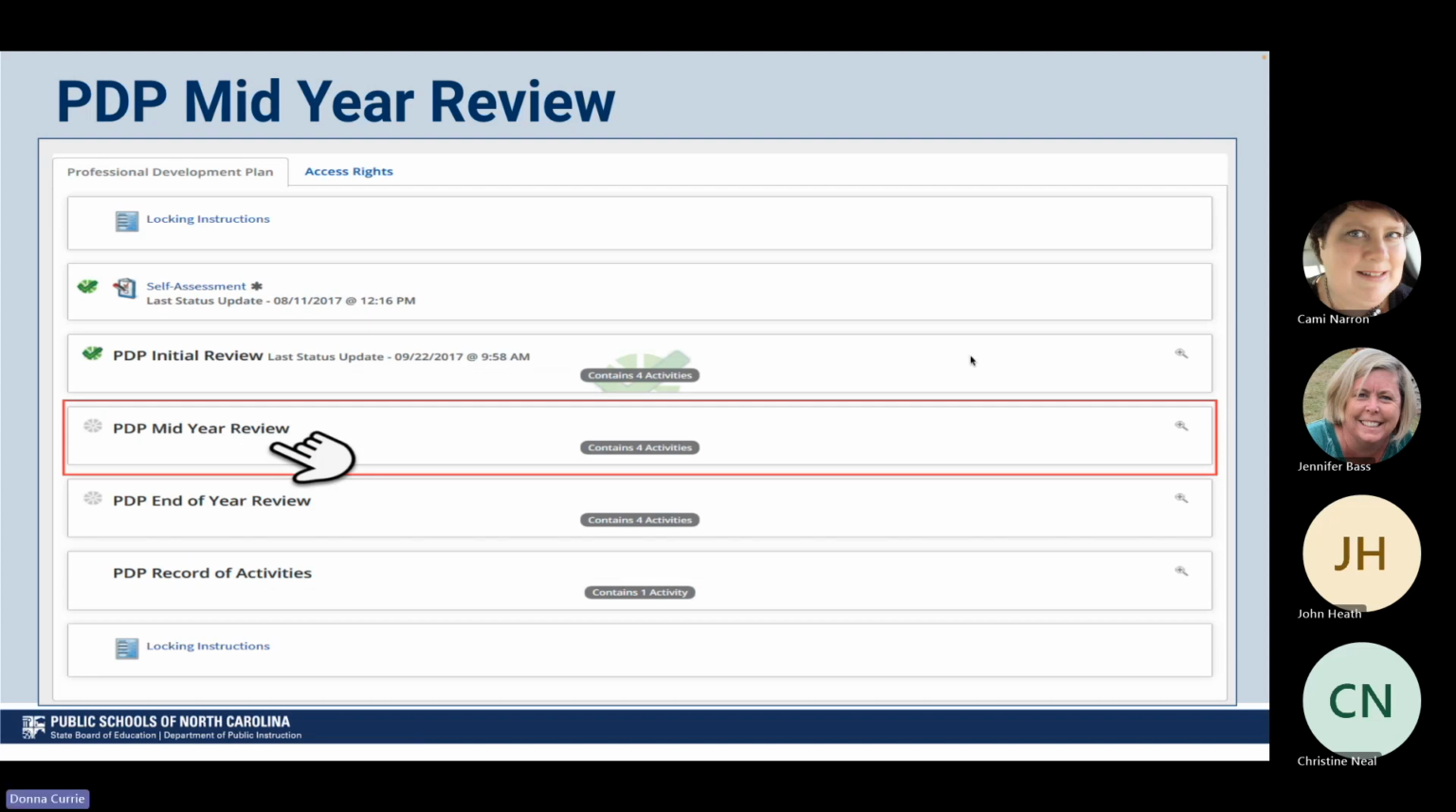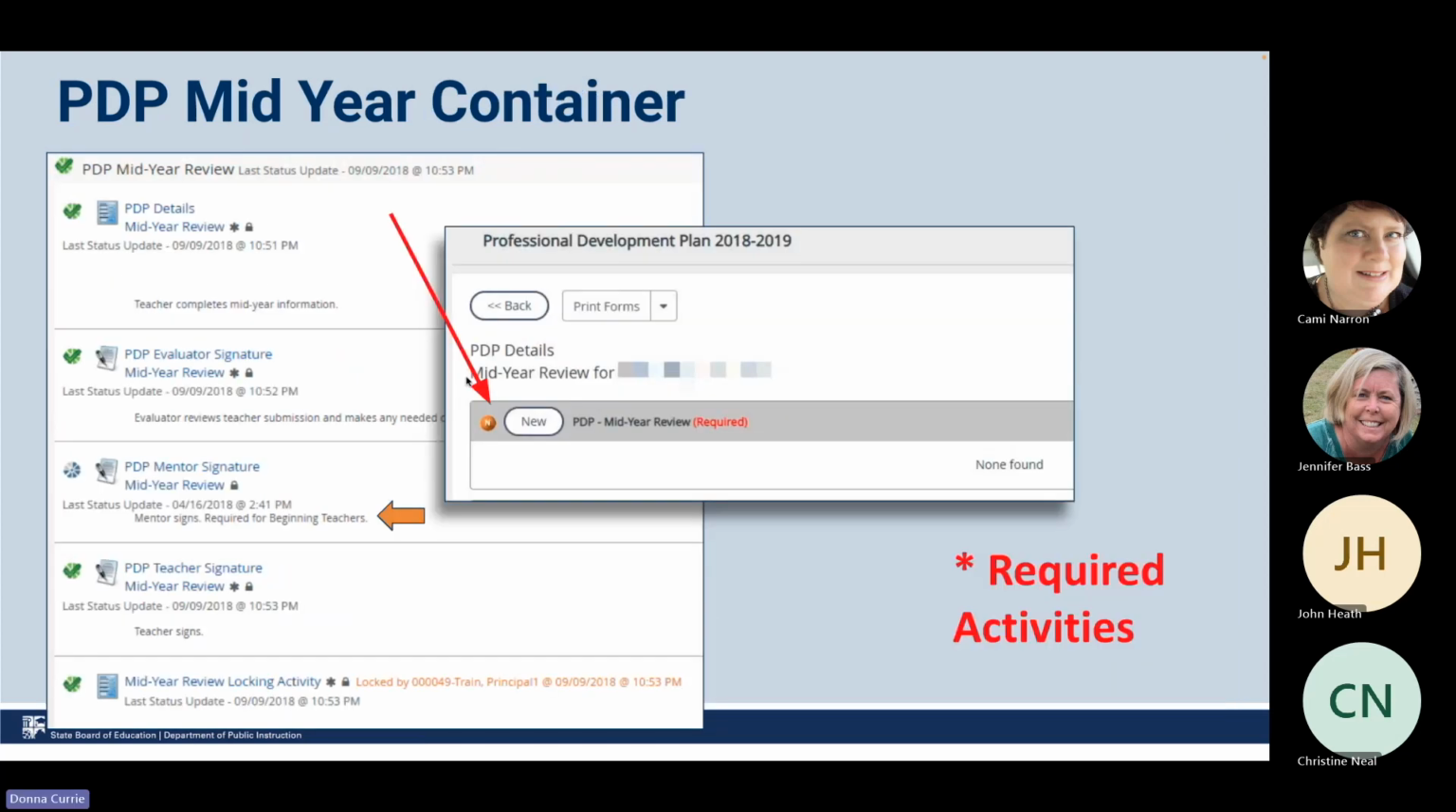Once again, you're going to look before. If you do not have any green checks up here, you're not going to be able to work in this mid-year container. So hopefully you have your green check for your self-assessment. You have your green check for your PDP initial review, and we are now at that mid-year review. It's going to tell you that once you click, there are 4 items in this container that you're going to have to do in order to get that green check for this section. So once you do open that container, you're going to see anything with an asterisk is required. You're going to do the PDP mid-year review. You're going to click here.